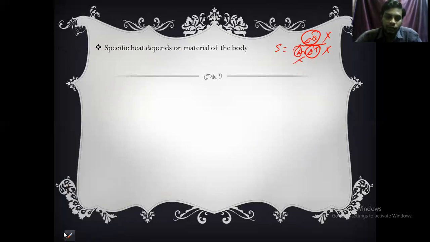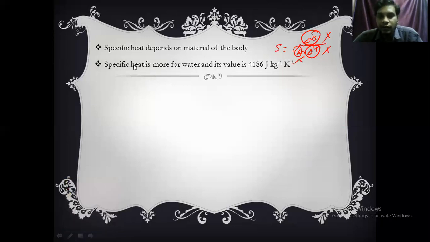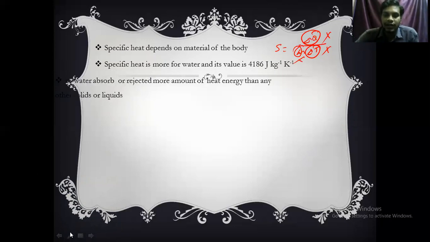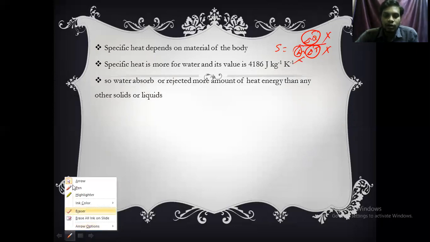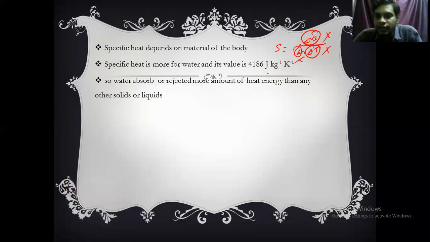Now, the next point: specific heat is more for water, and its value is 4186 joule kg inverse Kelvin inverse. If you take solids and liquids, water will have the more specific heat value, that is 4186.